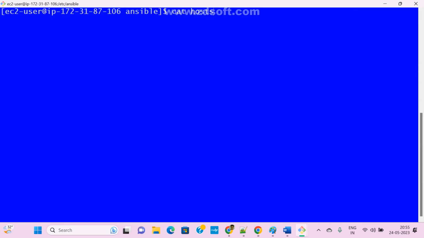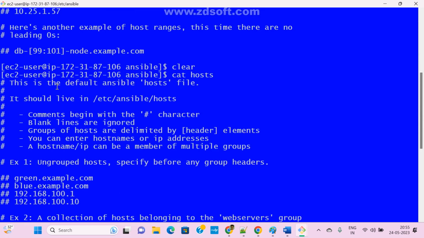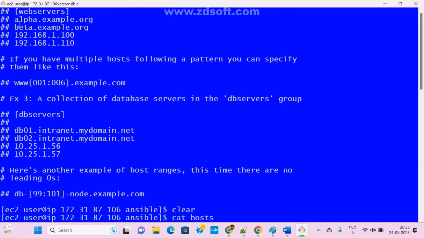So cat space host file. Now see here, these are the files. So this is the file, right? These are the web servers. These are the examples they already gave. This is the group names guide. This is the group name and this is the group name.